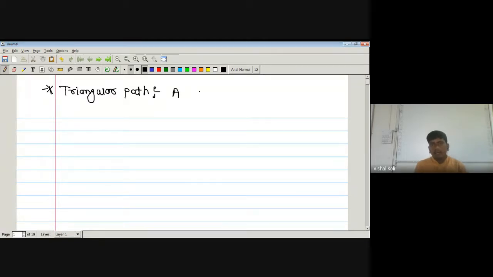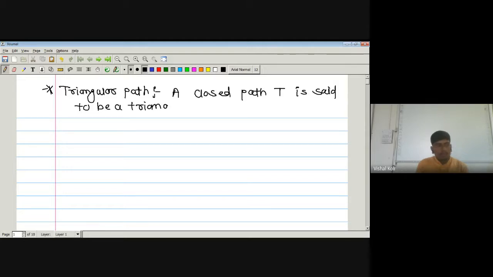A closed path T is said to be a triangular path if it is a polygon and it has 3 sides.